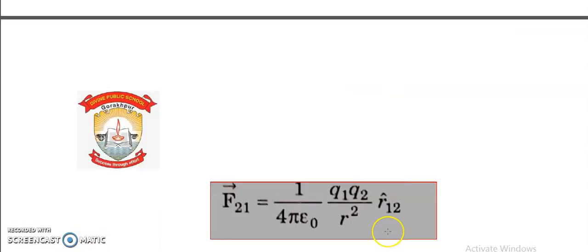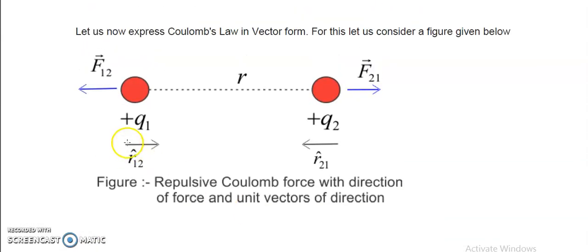So now we can write it as vector F21 is equal to 1 upon 4 pi epsilon naught q1 q2 divided by r square, times unit vector r12. Remember, unit vector r12 and vector F21 both are in the same direction. You could see over here, r12 and F21 both are in the same direction, towards right.